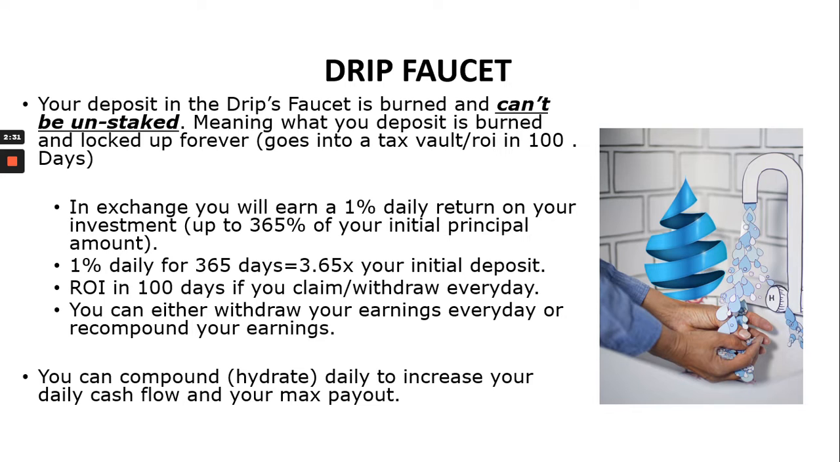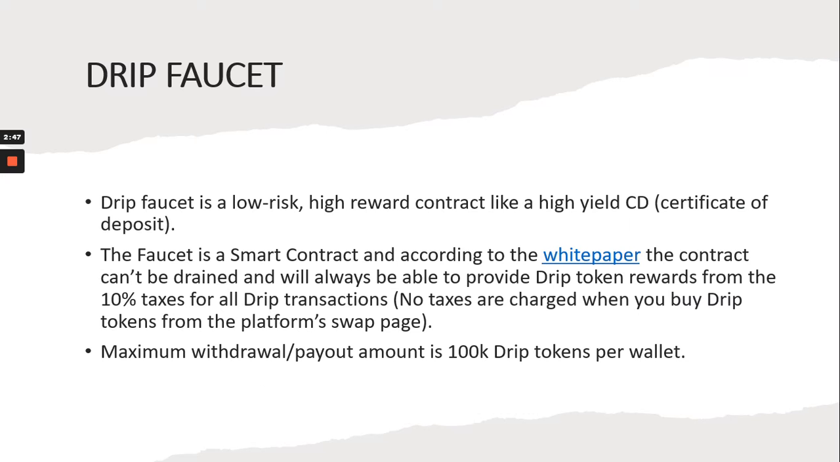You can either withdraw your earnings every day or as you wish and when you want to, or you can recompound your earnings every day, twice a day, every other day, or whenever you would like. You can compound, hydrate, daily to increase your daily cash flow and your max payout. Drip Faucet is a low risk, high reward contract like a high yield CD, certificate of deposit.